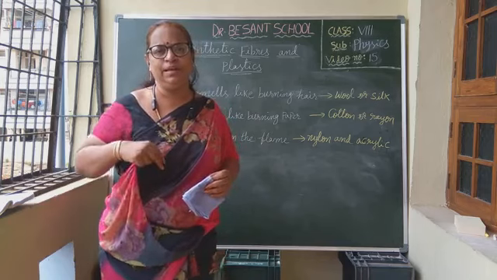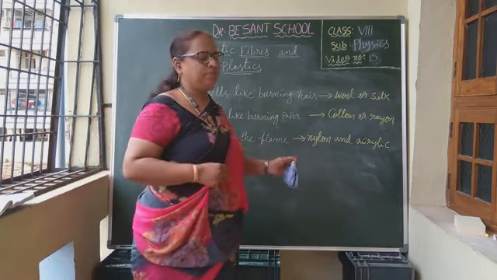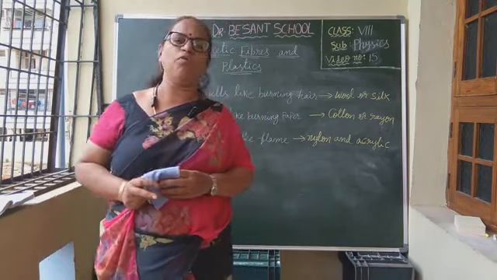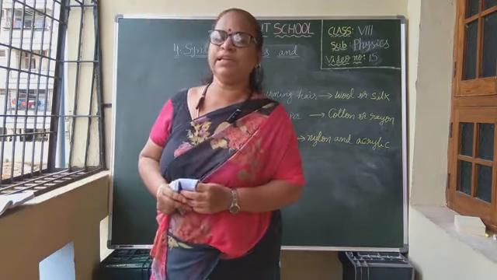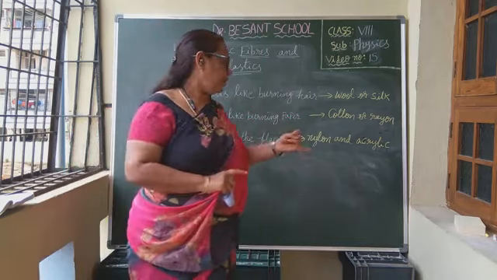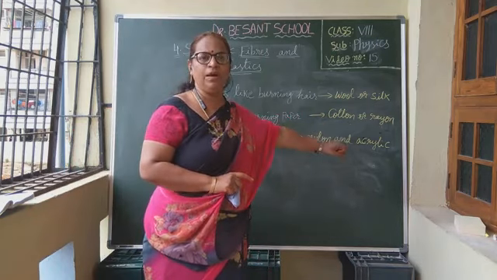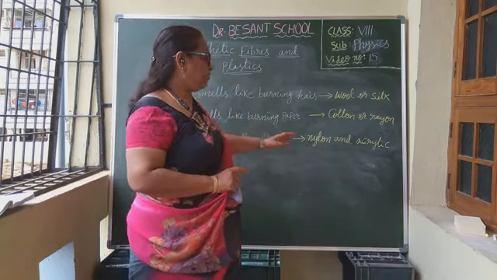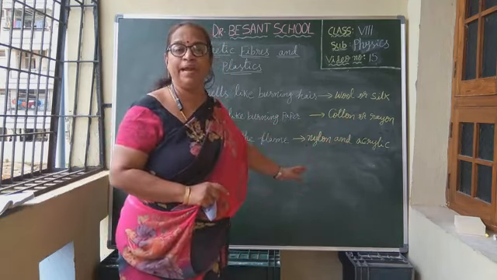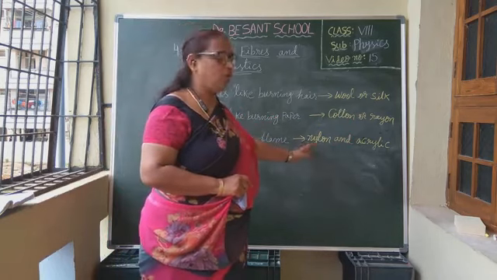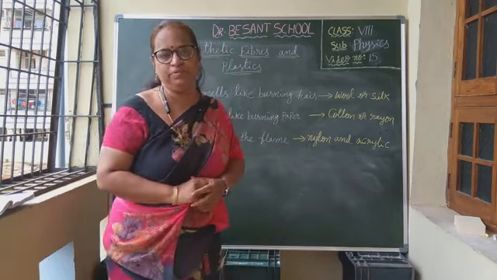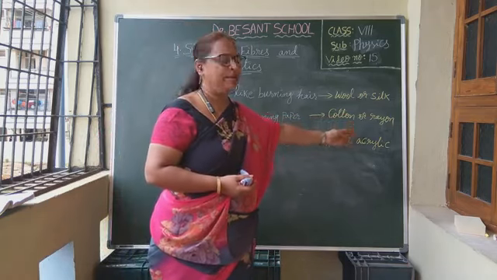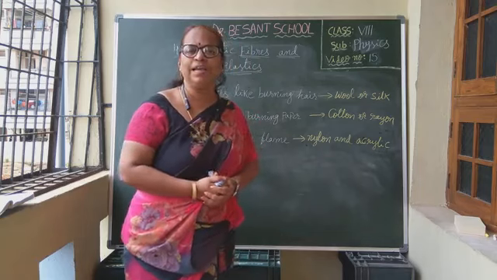Am I clear children? Okay, next we are going to learn about the different synthetic fibers and how they are prepared. The main synthetic fibers are nylon, rayon, acrylic and polyester. Now we are going to learn how each one is made: how nylon is prepared, next how rayon is prepared, next how acrylic is prepared.